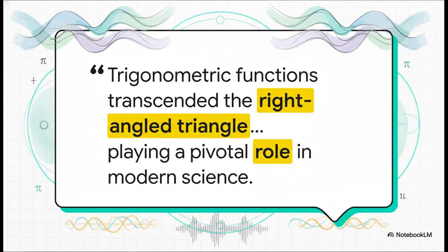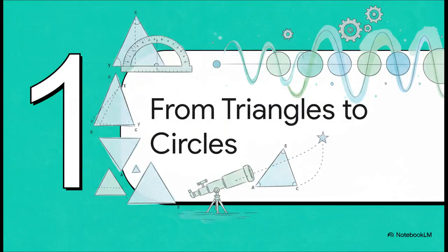That's the whole point right there. We're moving way beyond just triangles. We're talking about the fundamental tools scientists use to model basically anything with a repeating pattern. Think sound waves, radio signals, even the orbits of planets. It's huge. Okay, so how on earth did that happen? How did we make this incredible leap from simple triangles to something as mind-bending as quantum mechanics?